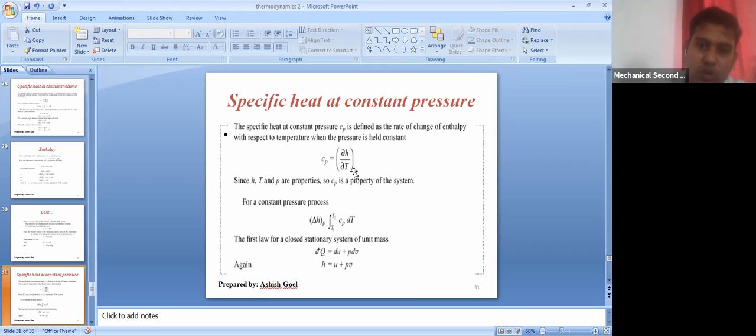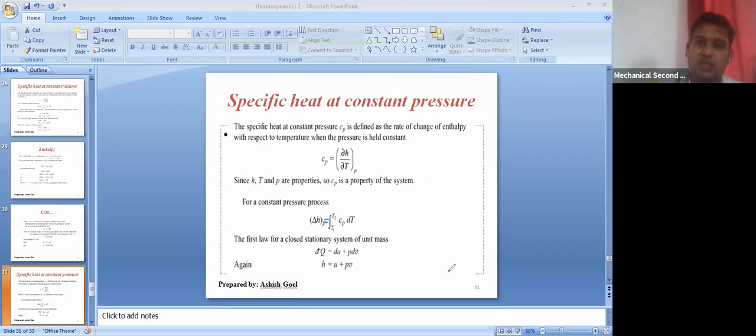Just by cross multiplying, del H equal to Cp into dt, and if you take the integral form, this delta H at constant pressure is the integration from T1 to T2 of Cp dt.